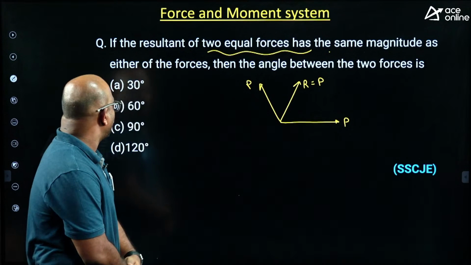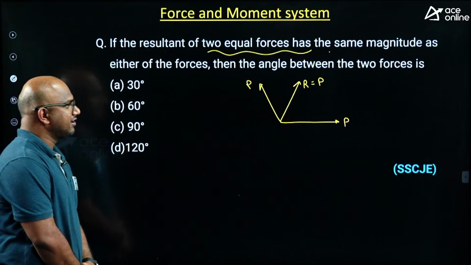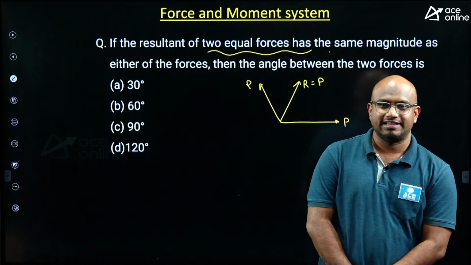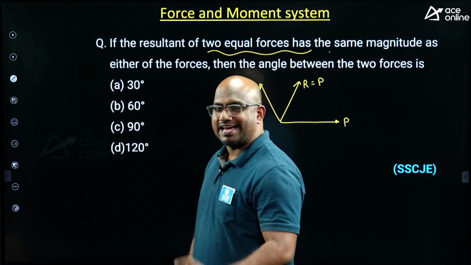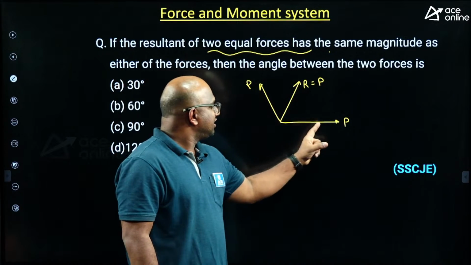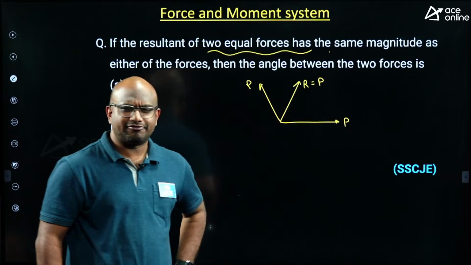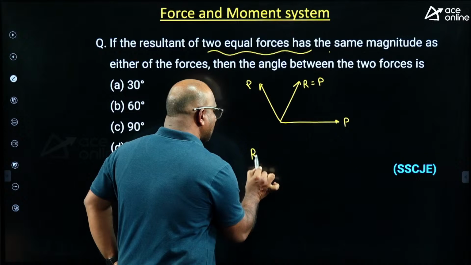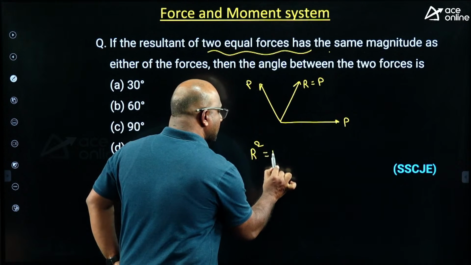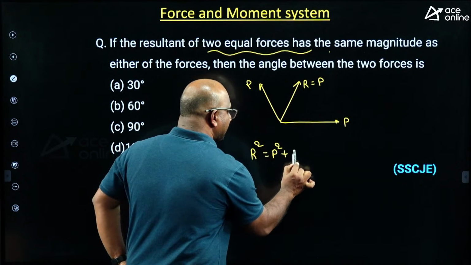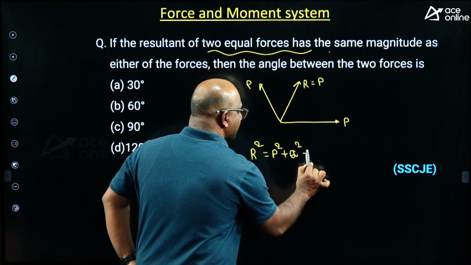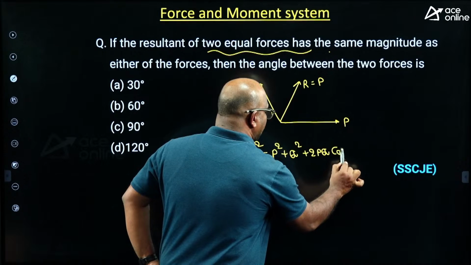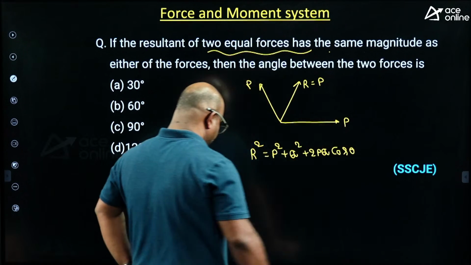Let us see who is going to give me the answer for this one, guys. What should be the angle between these two forces, guys, if the resultant is also the same, and these two forces have the same magnitude itself? Apply the same thing, guys, here. What is the formula here? R square equal to how much? P square plus Q square plus 2PQ cos theta. Apply the same thing, guys, and you get the answer.